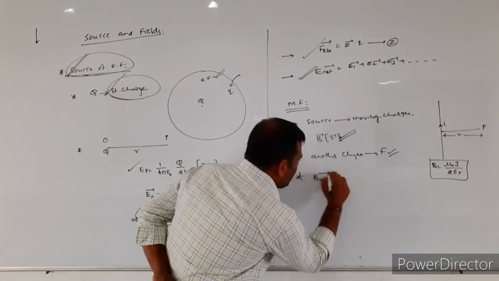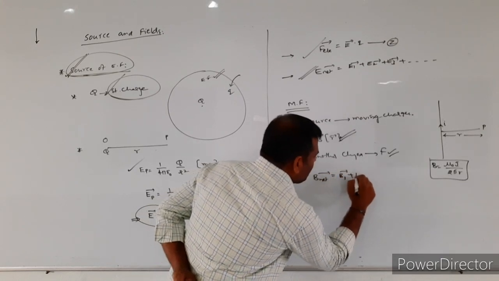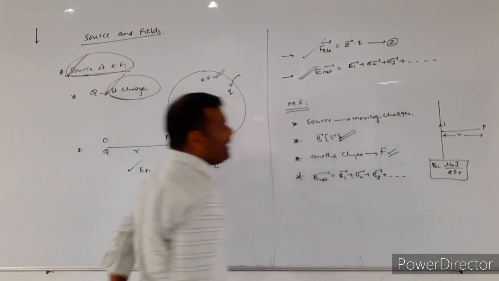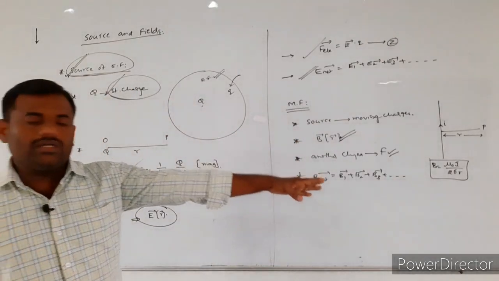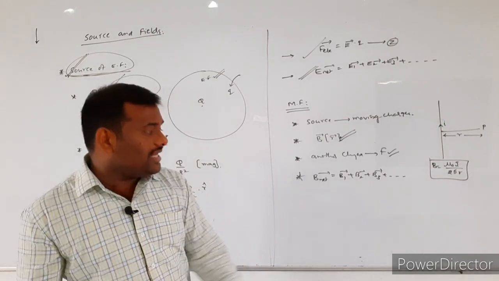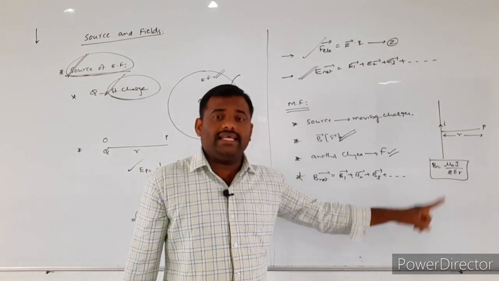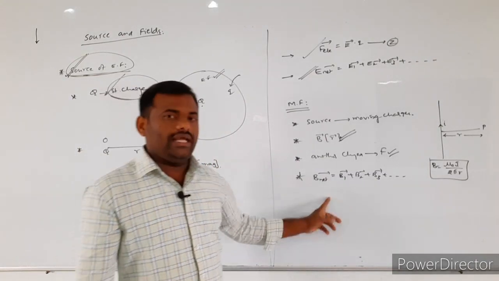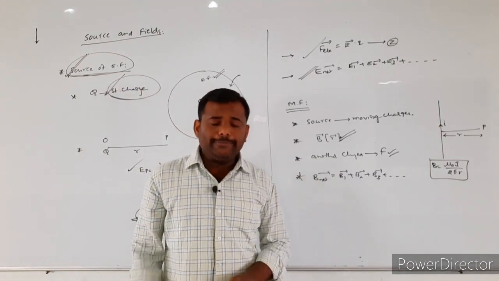The resultant magnetic field can be written as B1 bar plus B2 bar plus B3 bar and so on. Here also we have to add all the magnetic field intensities vectorially. How can we get the resultant magnetic field?